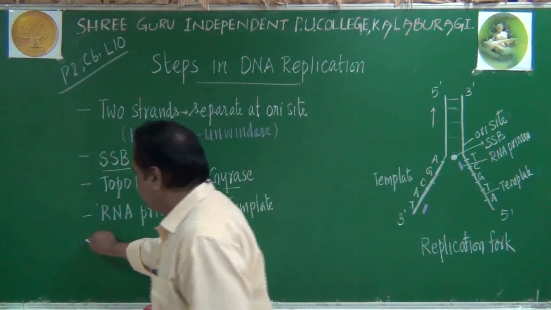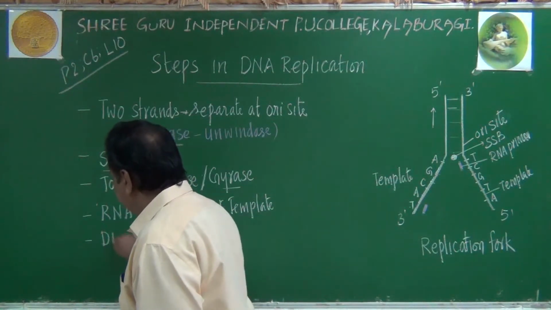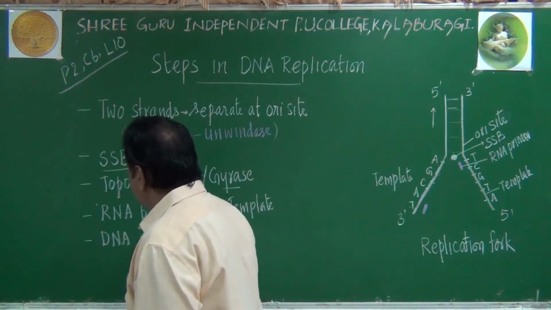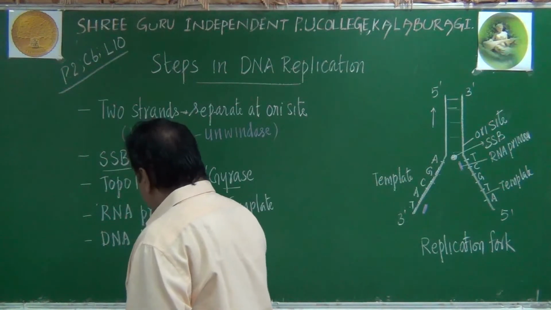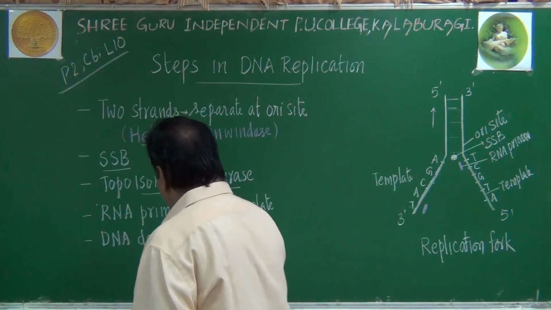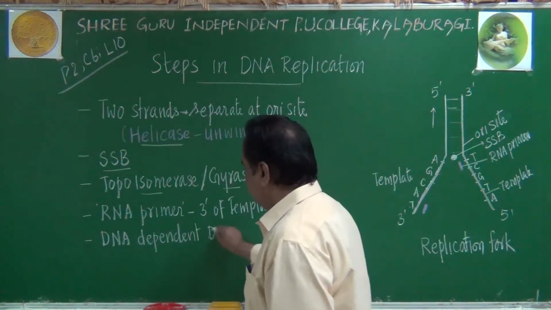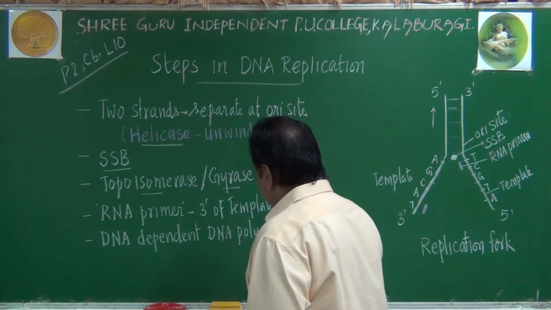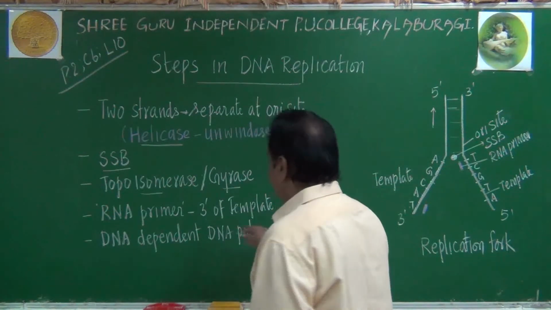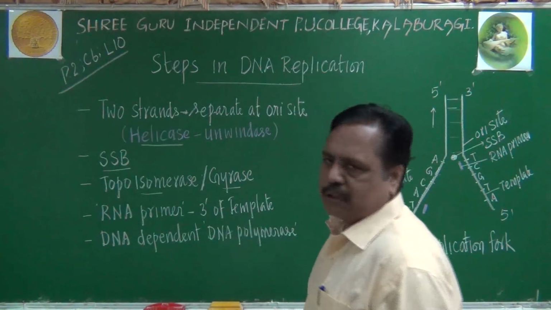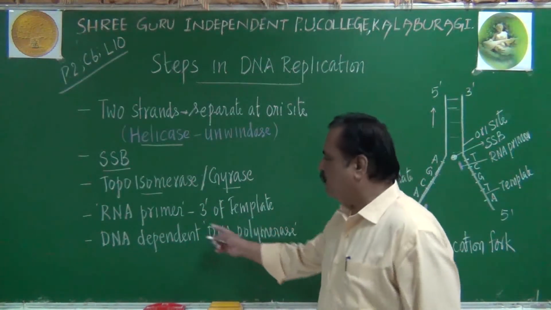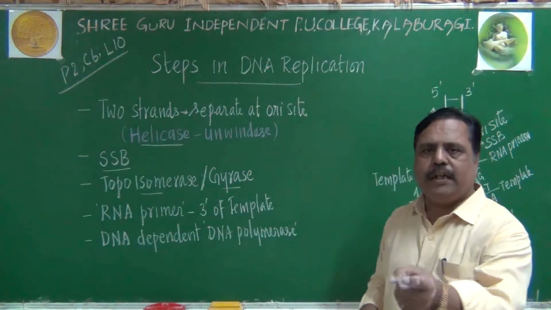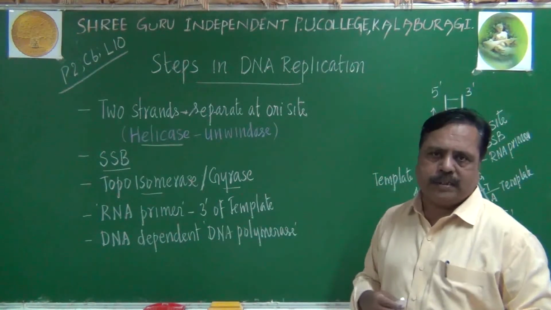Next point here is, there is an enzyme called DNA dependent DNA polymerase, it can be called. DNA polymerase enzyme is required for this process. That DNA polymerase enzyme is called DNA dependent DNA polymerase.